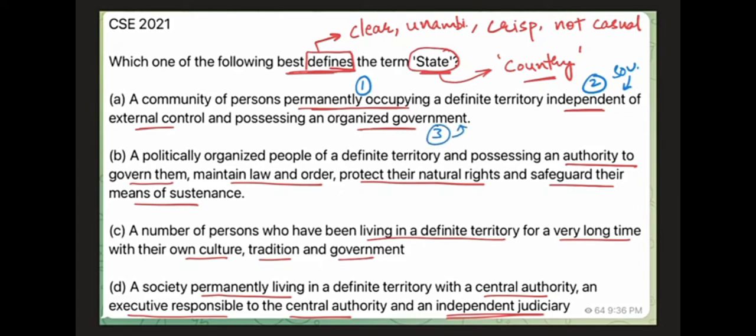We have also seen, guys, that in such questions, it is often difficult to arrive at the right answer. So we try to find out the flaws in three out of four options. Whichever option has any flaw will not be the answer. So what is left will be the answer. This often makes our life easier. So if we think about the first statement, can we identify any flaw in it? It says a community of persons permanently occupying. So permanently occupying, do we have a country that does not have permanent occupation of a definite territory, right?